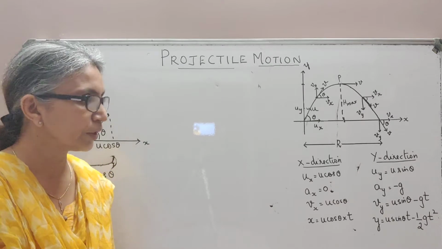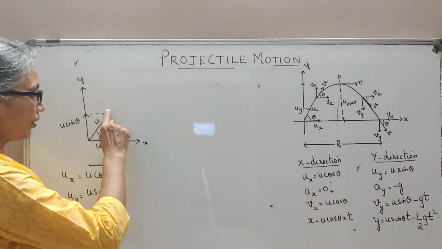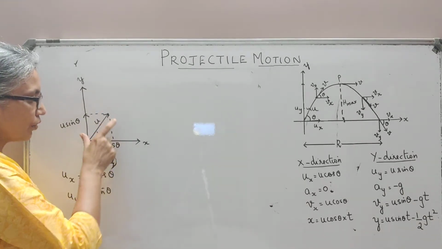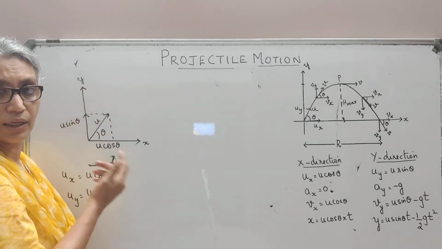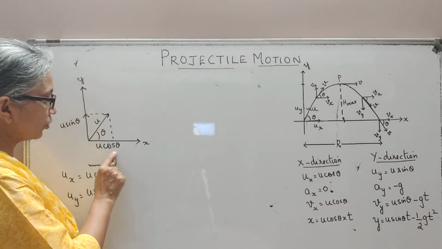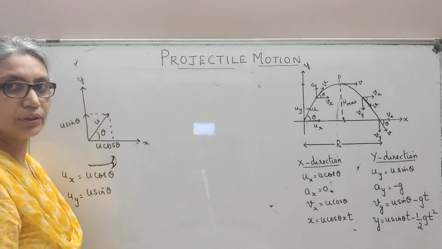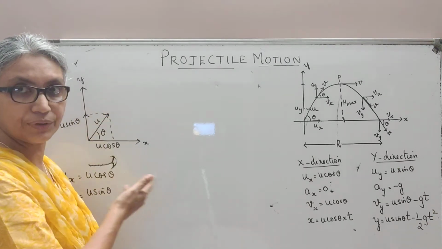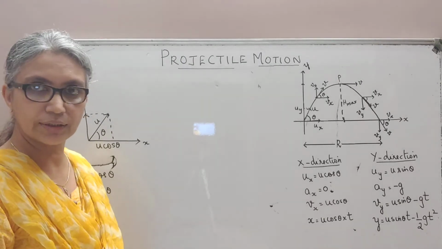is what you call a projectile. Now, because you've projected it at an angle theta, this initial velocity vector u has two components, one along the x-axis and the other along the y-axis. Since we already know how to resolve vectors, if this is theta, the adjacent side is going to be u cos theta, and the opposite side to theta will be the vertical component, that is u sin theta. So our initial velocity vector has two components, one along the x-axis, that is u cos theta, the other along the y-axis, that is u sin theta.